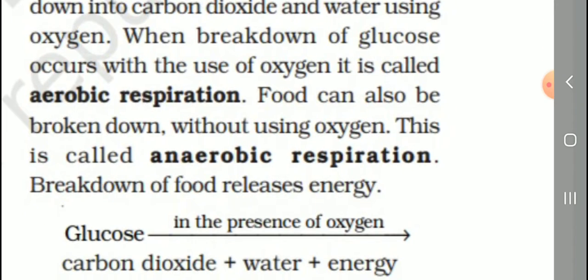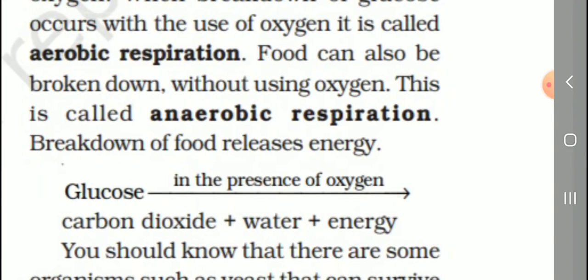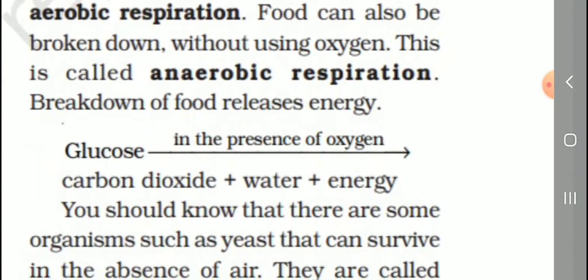Food can also be broken down without using oxygen. This is called anaerobic respiration. Breakdown of food releases energy. Listen: glucose in the presence of oxygen gives carbon dioxide plus water plus energy.